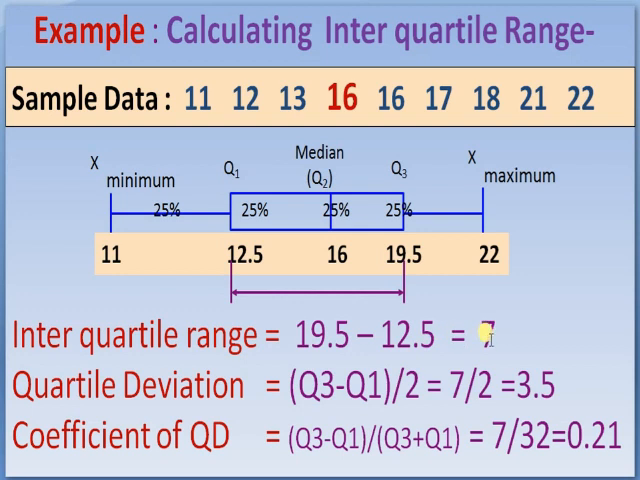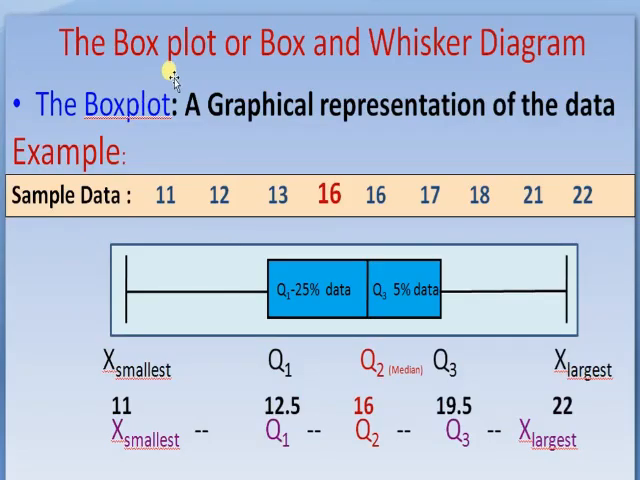Calculating the interquartile range: Q3 minus Q1 is 19.5 minus 12.5, that is 7. Quartile deviation is equal to Q3 minus Q1 divided by 2, that is 7 divided by 2, which is 3.5. And the coefficient of QD is equal to Q3 minus Q1 divided by Q3 plus Q1, that is 7 divided by 32, which is 0.21.